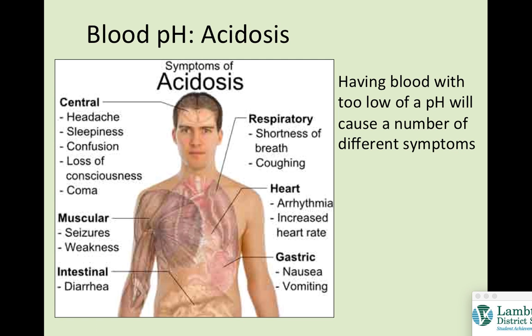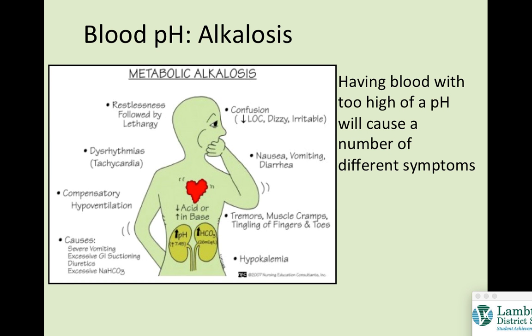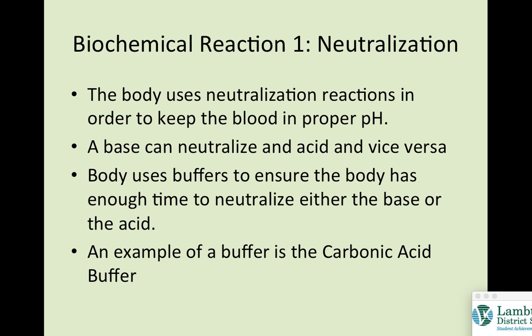Some of the symptoms if your blood becomes too acidic: you're going to have headaches, confusion. You could have seizures, diarrhea. It can cause a whole bunch of different problems, so we don't want that to happen. We also don't want it to become too basic. We're also going to have confusion, diarrhea, some of the same symptoms whether your blood's acid or basic. We don't want it to be acidic, we don't want it to be basic. We want it to be right around that 7.35.